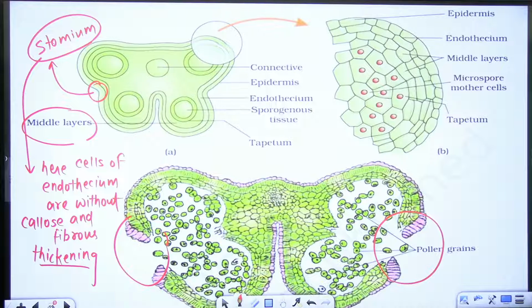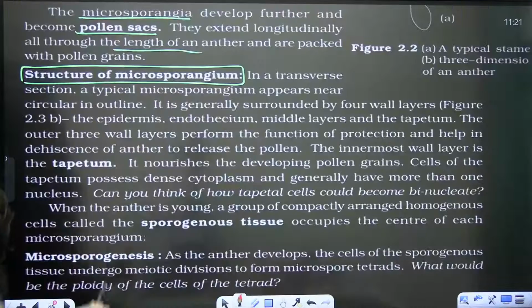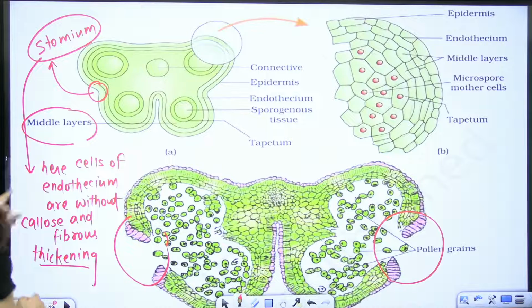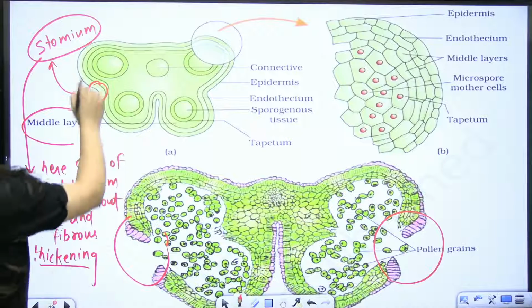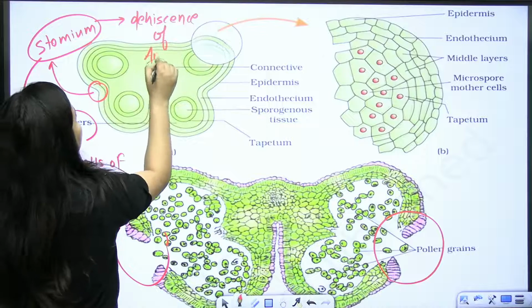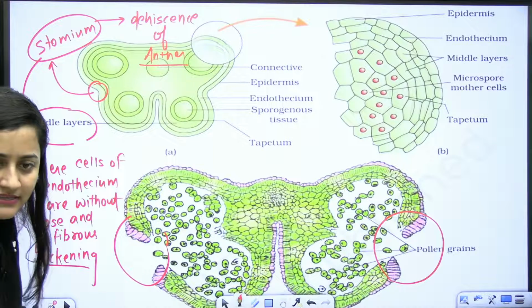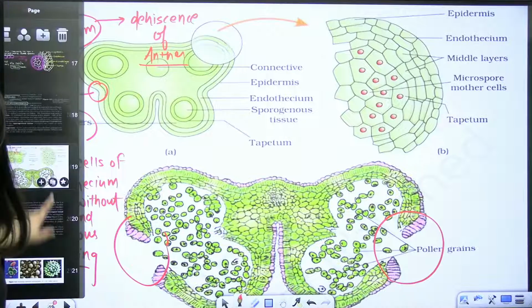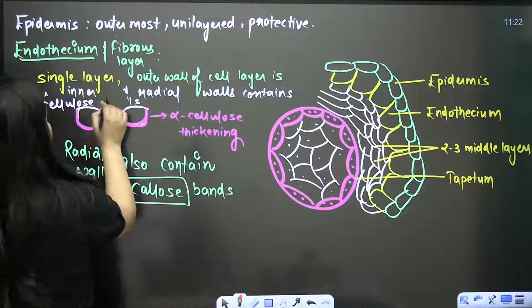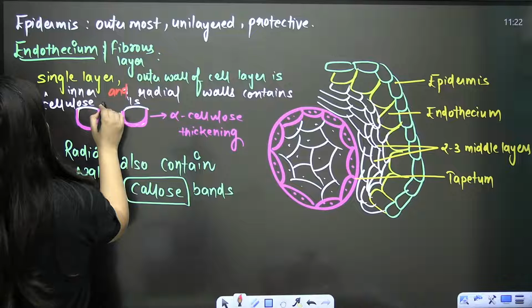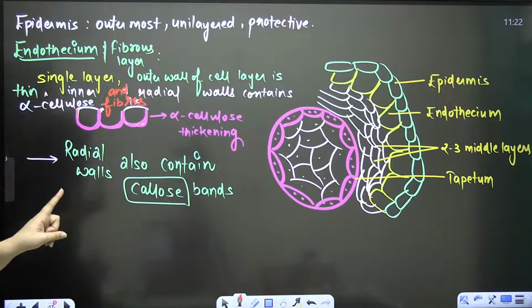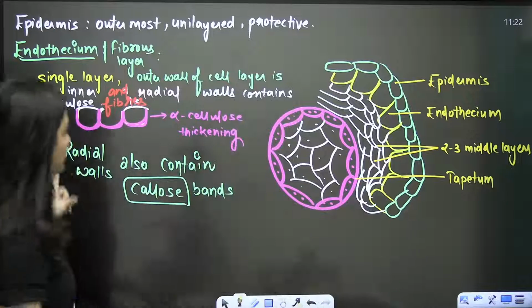So this is the stomium where the callose bands and alpha cellulose fibers are absent. So from here, the dehiscence of the anther will occur. Is that clear? Stomium clear? That's important. Done. So radial walls also contain callose bands. Are you getting it?